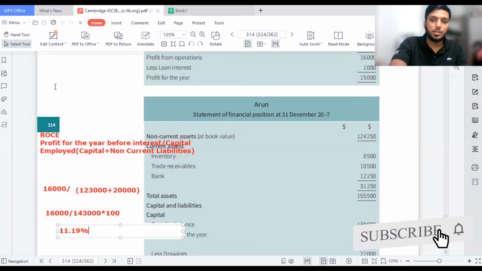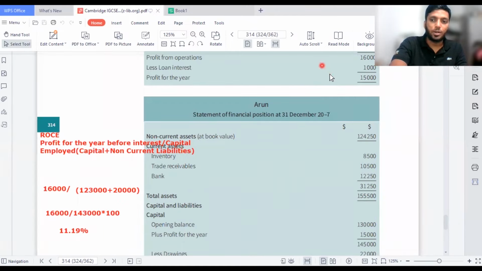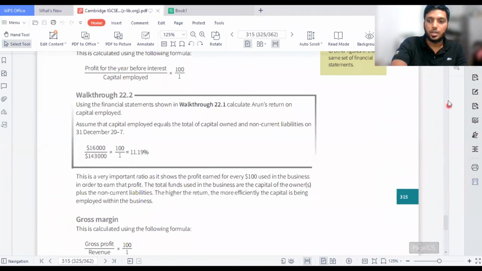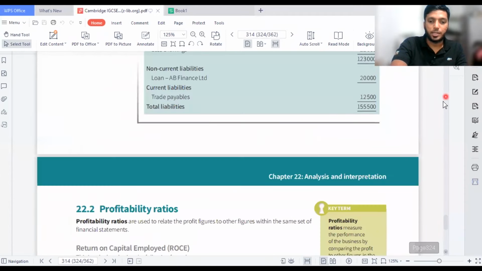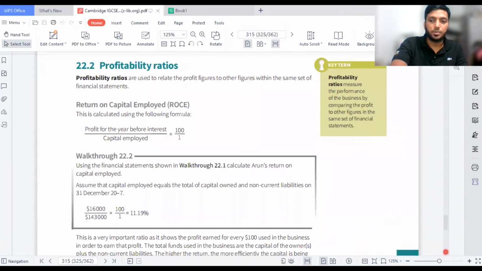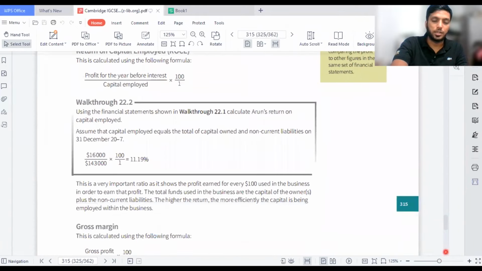Then moving on to the second formula. Now we spoke about return on capital employed. What is this return on capital employed? Though we calculated ROCE, this is the return on income for the money the owner has invested. The owner needs to know all the risk they are taking, and what is the amount of money the business is getting back to them.